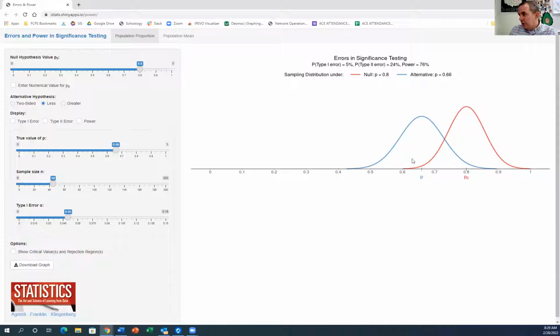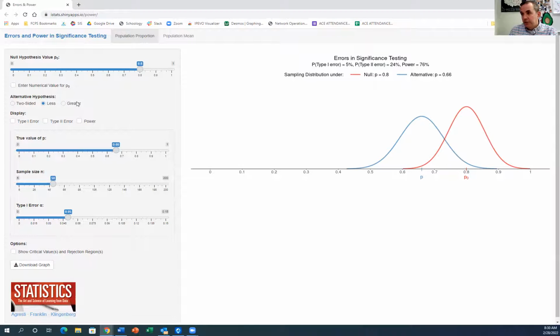So what I want to show you is this red curve right here. This red curve is what it would look like if Mr. Micah was actually an 80% free throw shooter. This is what 50 free throws should look like. The distribution of 50 free throws should be centered at 80%, and there's some variability there. What I want you to now look at is this blue one. This blue curve is what it would be if he was actually a 66% free throw shooter. So this blue curve is actually centered at 66%. Now notice these curves overlap. Where they overlap is actually where we see our mistakes, our errors.